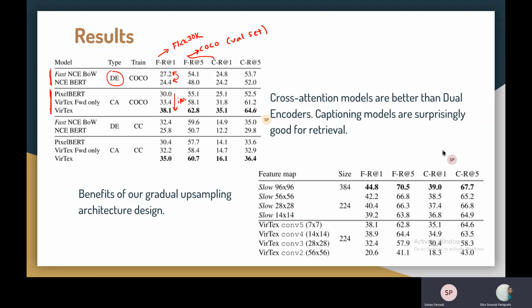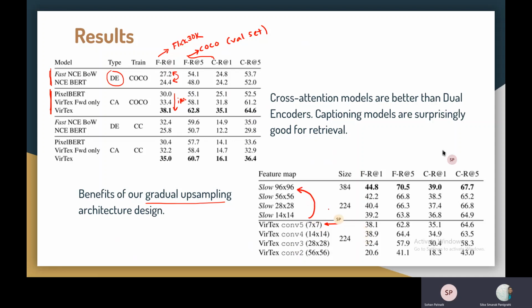Now coming to the next table, this basically shows the benefits of upsampling architecture design. Let's consider vertex conv v5. The output is simply a 7x7 feature map, and that is, let's say, being upsampled to 96x96 feature map, which is done by the slow cross attention model.